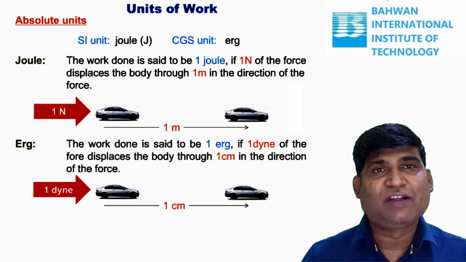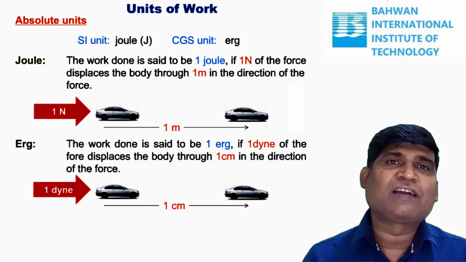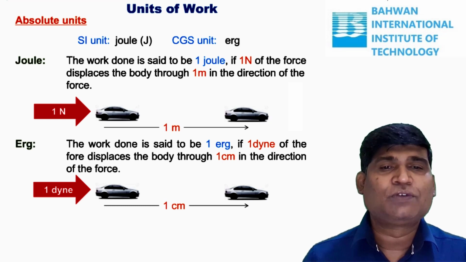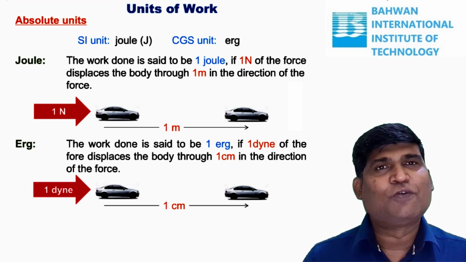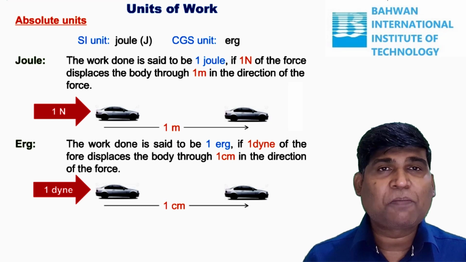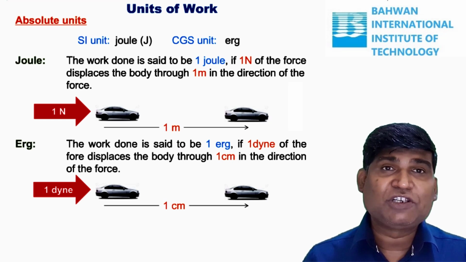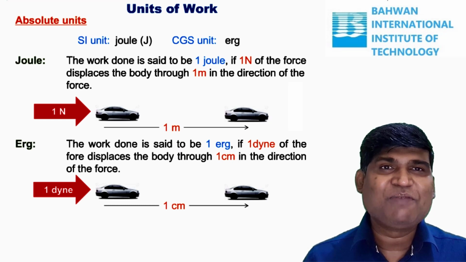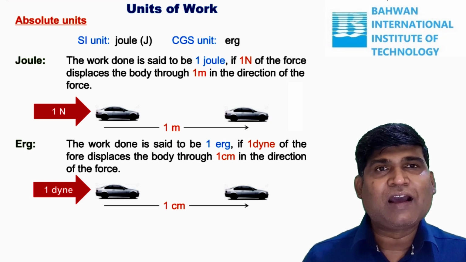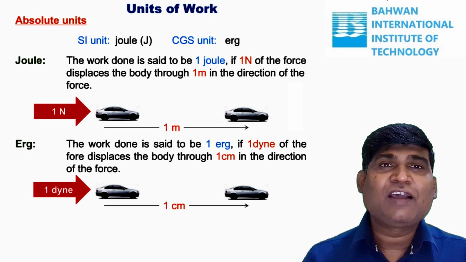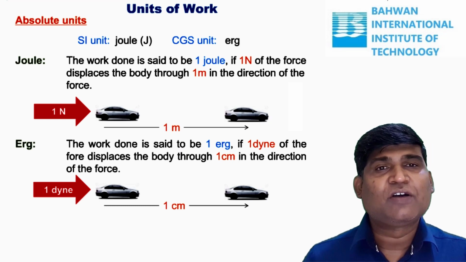The work done is said to be 1 erg if 1 dyne of force displaces the body through 1 centimeter in the direction of force. How much force do you have to apply? 1 dyne. How much displacement do you have to give? 1 centimeter in the direction of force. Then we say that as 1 erg. This is how we take the units in the SI system and the CGS system to measure work.